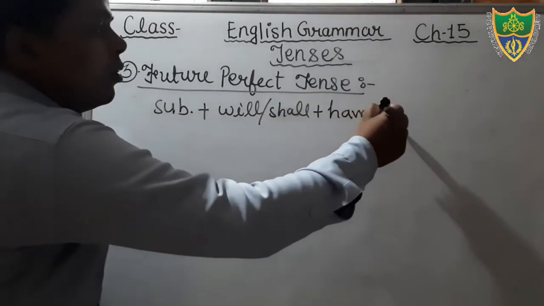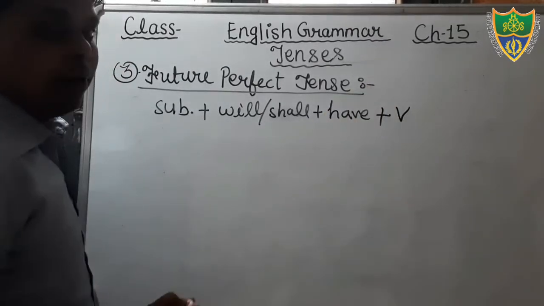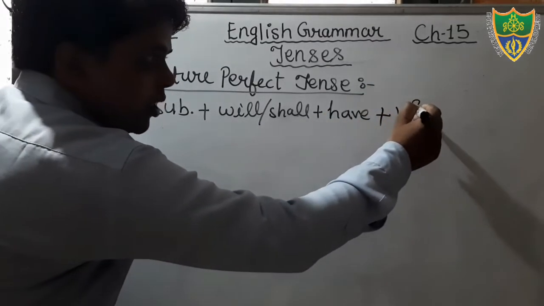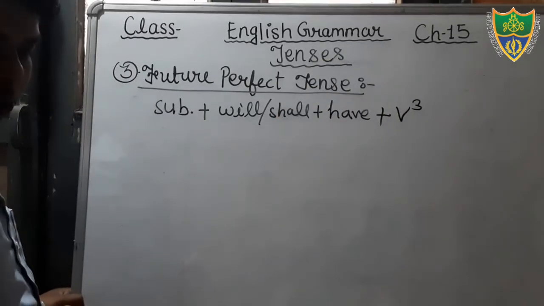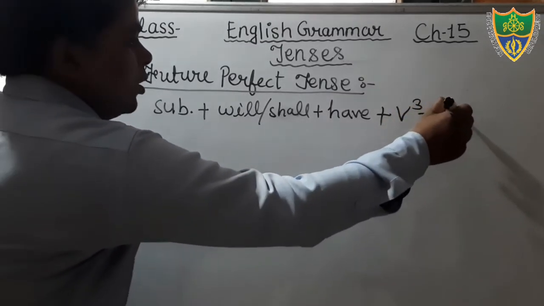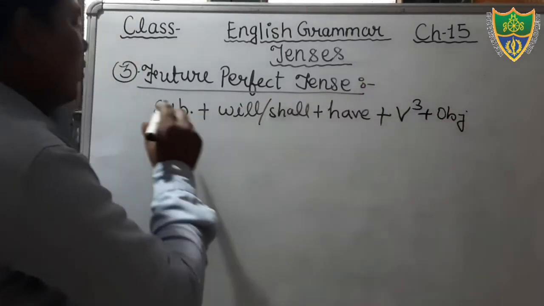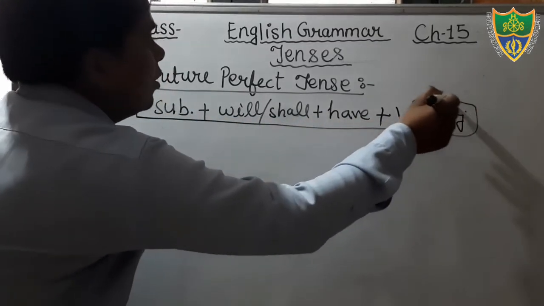Then after that, verb, what kind of verb? Third form of the verb. It means past participle form of the verb. Okay, you have to use the third form of the verb, and then after object, and then after if other information is given you will mention. If there is not given, you will not mention.